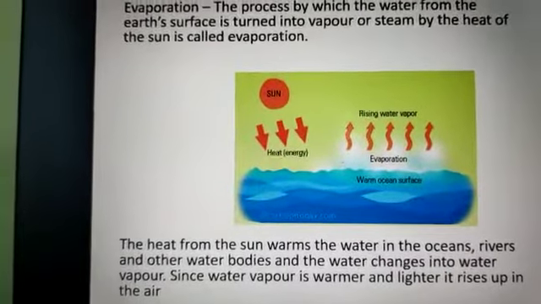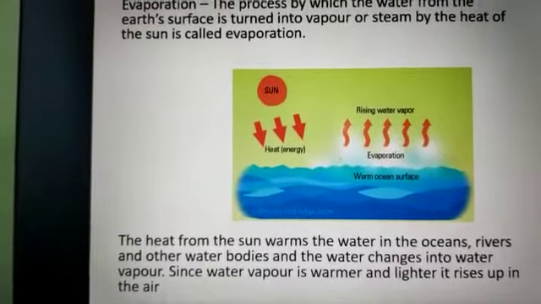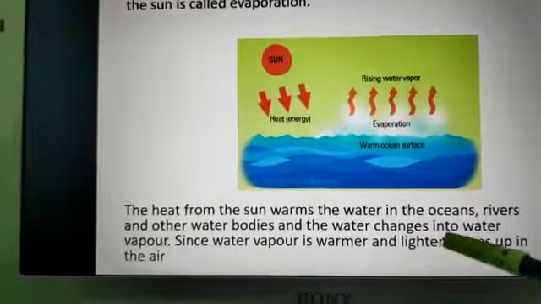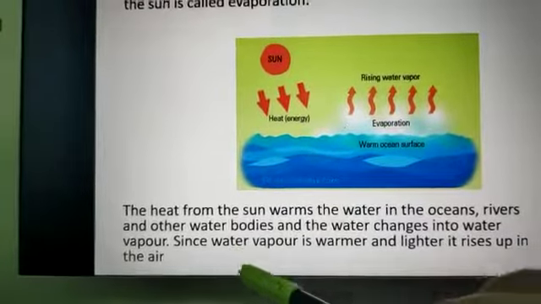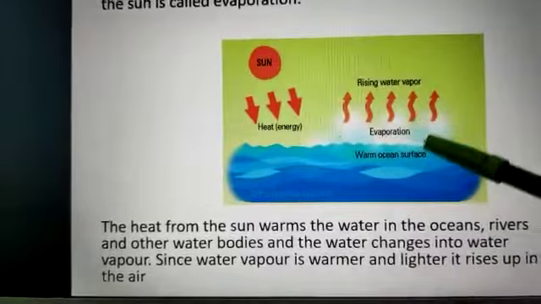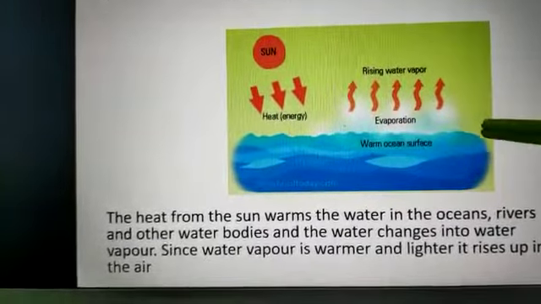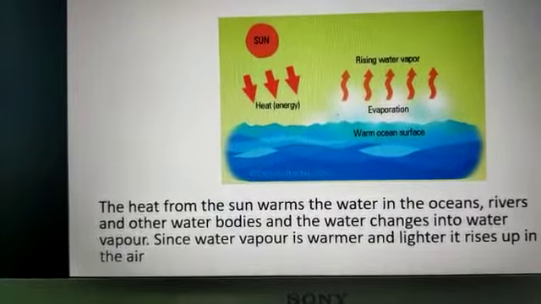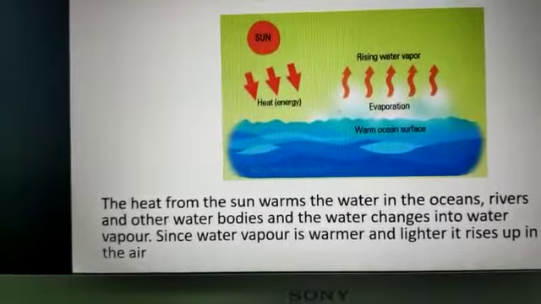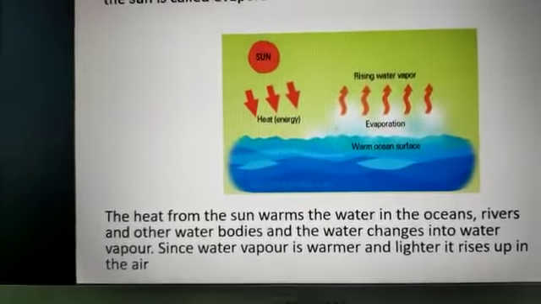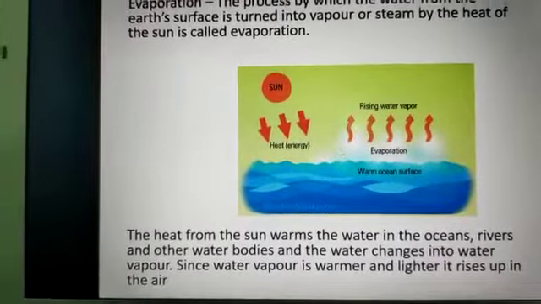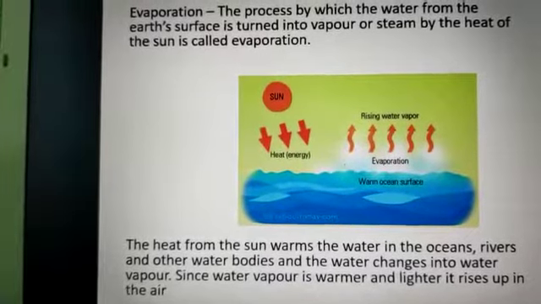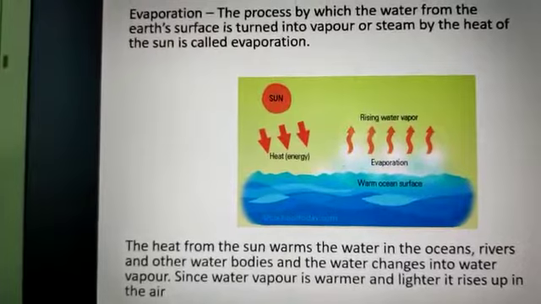Look at the picture, you can understand that. The heat from the sun warms the water in the oceans, rivers and other water bodies, and the water changes into water vapor. Since water vapor is warmer, it becomes lighter and rises up in the air. This is called evaporation. So students, I think it is clear to you. What is evaporation? The process by which the water from the earth's surface is turned into vapor or steam by the heat of the sun is called evaporation.